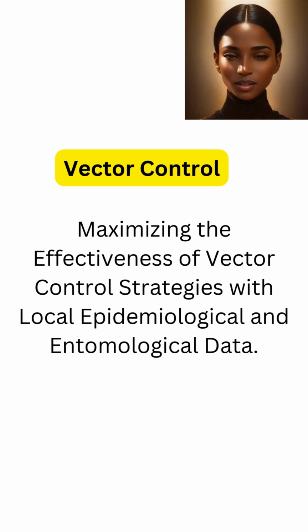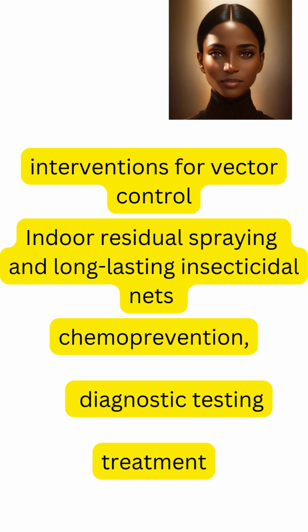The ability of vectors to spread diseases and their susceptibility to control measures differ depending on the mosquito species. Local environmental factors can also have an impact on the efficacy of these measures. Interventions for vector control include the following: indoor residual spraying and long-lasting insecticidal nets, chemoprevention, diagnostic testing and treatment.